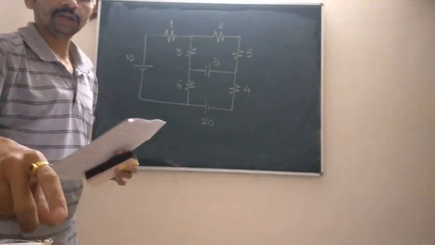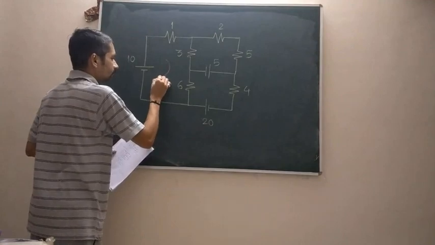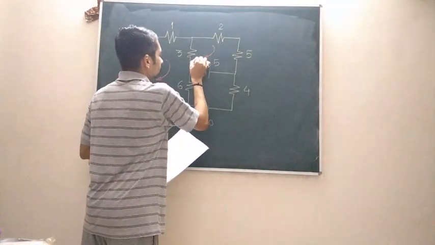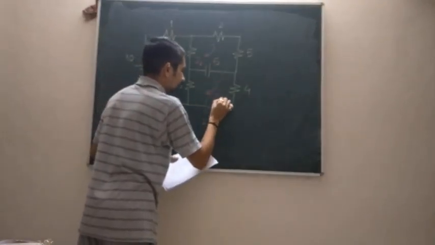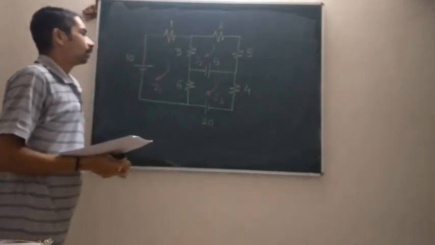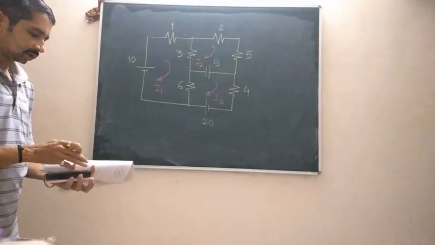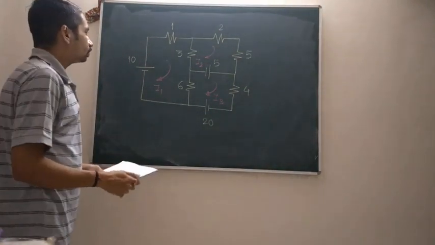This is the circuit given in which we have to determine the magnitudes of currents I1, I2 and I3. Please copy down this numerical so that we can proceed with the remaining analysis.